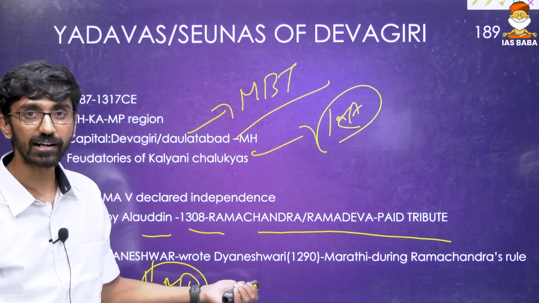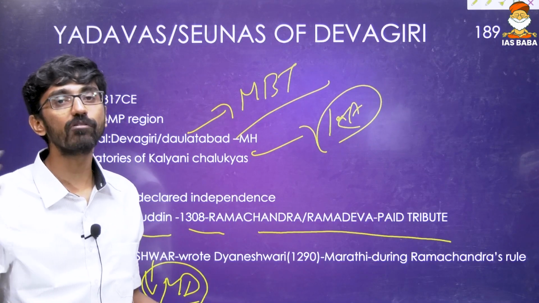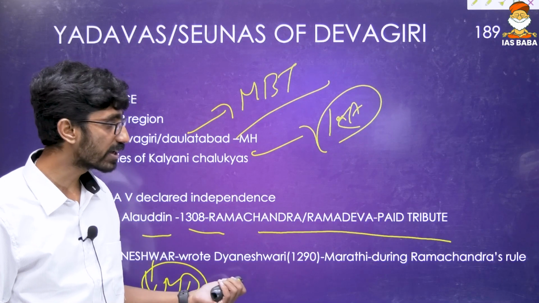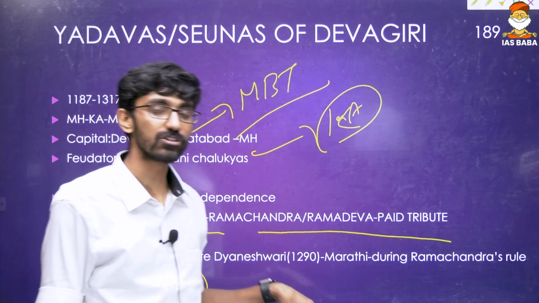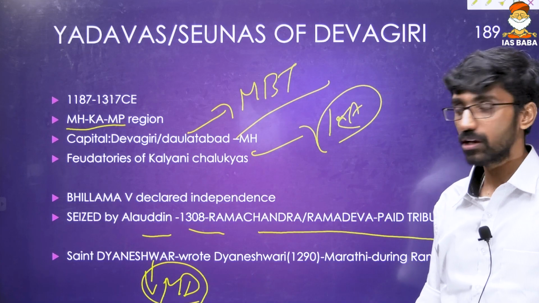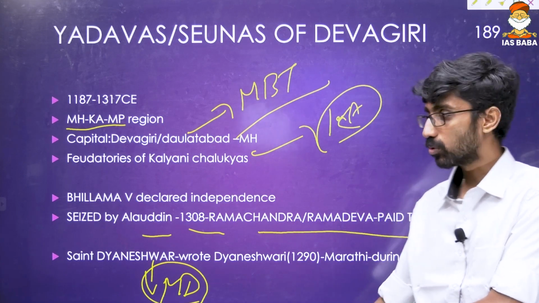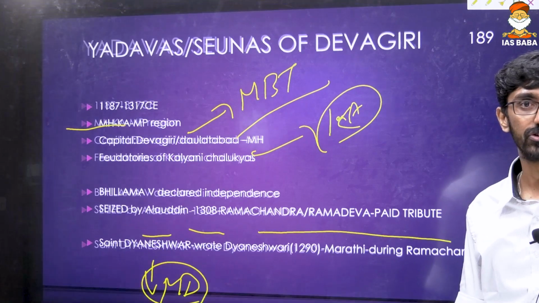He wrote one book that is called Dhaneshwari, and that is in Marathi, because Maharashtra Dharma contributed to the growth of Marathi literature. Dhaneshwari was written during the time period of Ramachandra's rule, and because he was ruling over the Maharashtra and Madhya Pradesh region, Maharashtra Dharma was also taking place. So Dhaneshwar wrote Dhaneshwari, that is a work in the Marathi language.